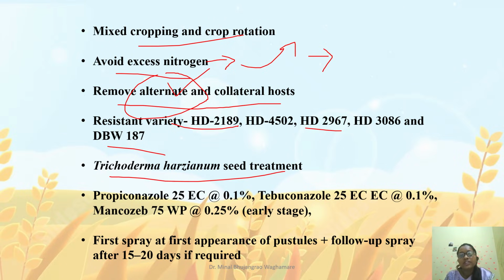We can go for seed treatment with Trichoderma harzianum, 10 gram per kg. Coming to the foliar application, we can go for propiconazole, tebuconazole, hexaconazole and mancozeb. Propiconazole, tebuconazole and hexaconazole we can use at 0.1%, which means 1 gram per liter. Mancozeb is 0.25%, that is 2.5 gram per liter. The first foliar spray we do when the first initial symptoms appear, that is when pustules appear, and the second spray of these chemicals we can do after 15 days of the first spray, or if needed.